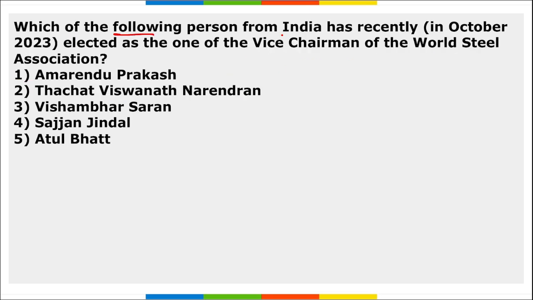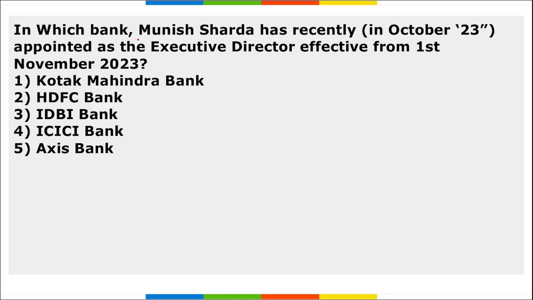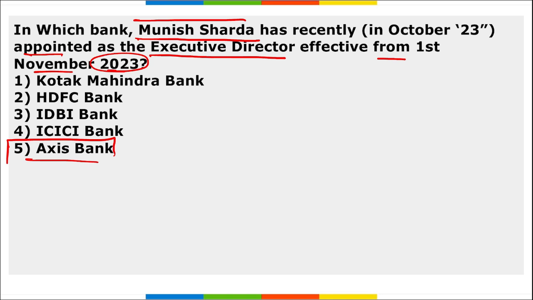Next, which among the following persons from India has recently been elected as one of the vice chairmen of the World Steel Association? So, T V Narendran has recently been appointed as the vice chairman of the World Steel Association. Correct? Next, in which bank has Munish Sharda recently been appointed as the executive director effective from 1st of November 2023? Axis Bank. Correct? Axis Bank.